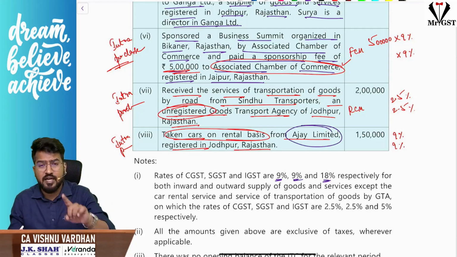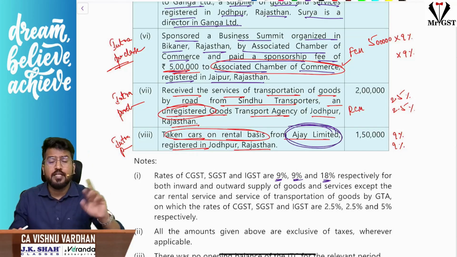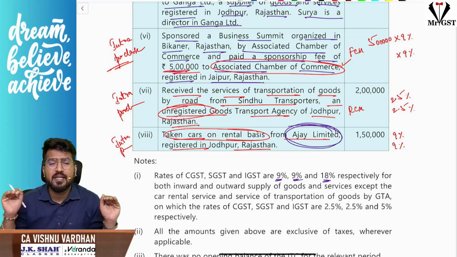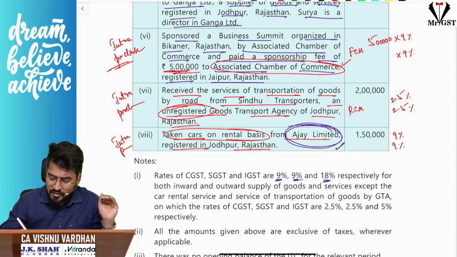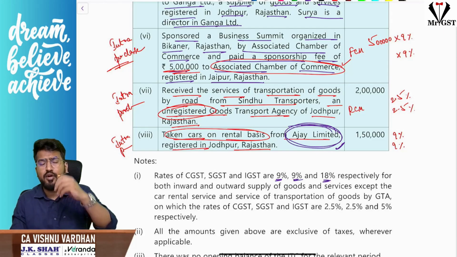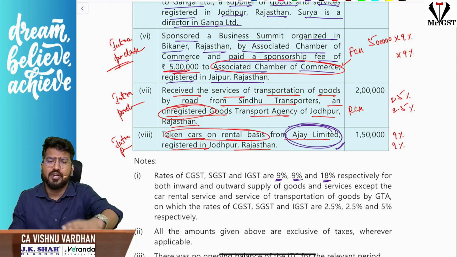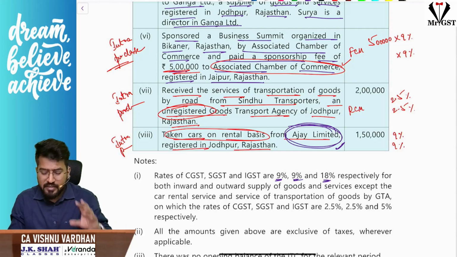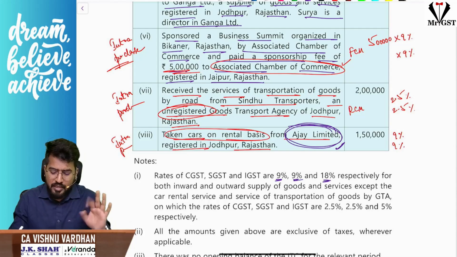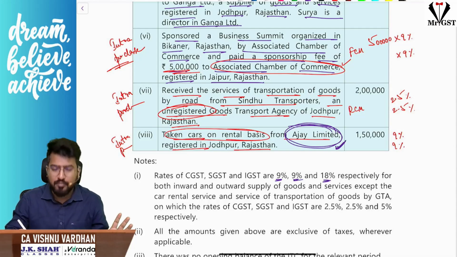Guys, understand, if cars are blocked credit for Ajay Limited, then only those cars, if Ajay Limited gives on rent, whoever is taking on rent cannot take ITC. But the question is completely silent about whether Ajay Limited can take ITC or whether ITC is blocked. ITC being blocked is a negative point, so definitely they would have given that if it is the scenario. If they have not given, that means ITC is not blocked there. Otherwise, you can write your assumption whatever you want. Here, ITC is allowed, not blocked.